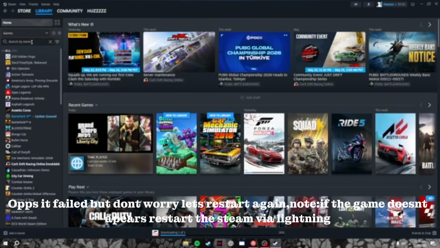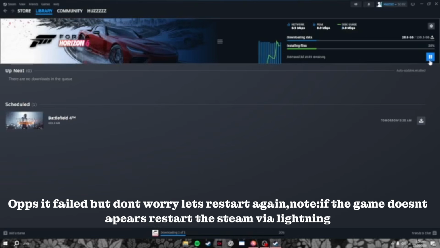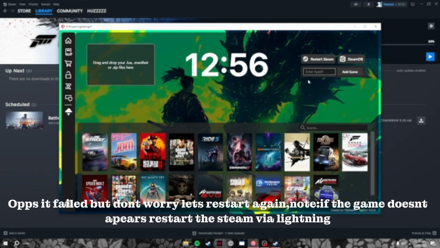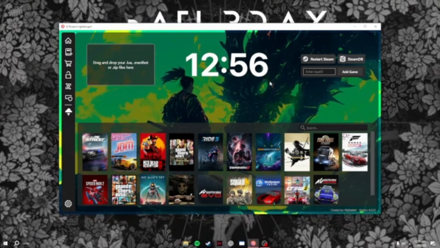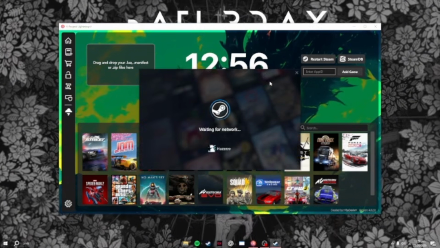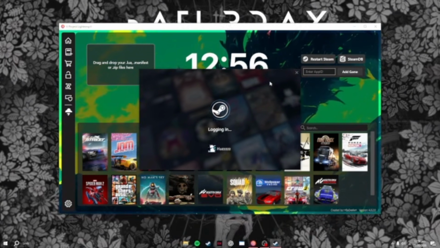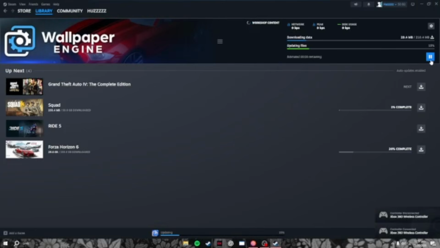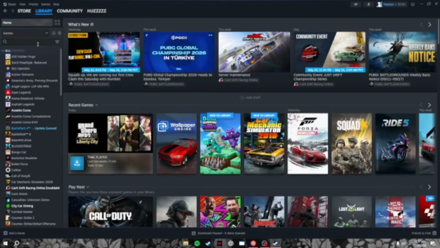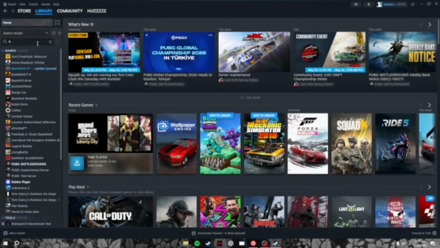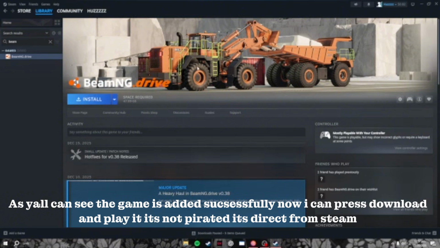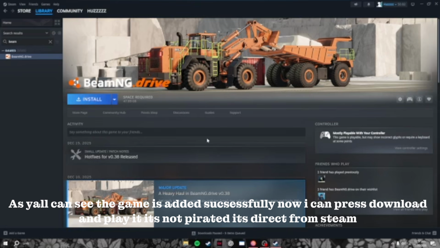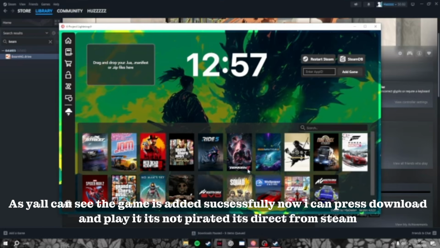Oops, it failed, but don't worry, let's restart again. Note, if the game doesn't appear, restart Steam via Lightning. As y'all can see, the game is added successfully. Now I can press download and play it. It's not pirated, it's direct from Steam.